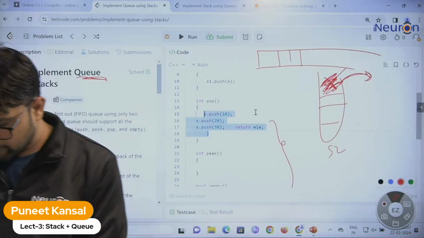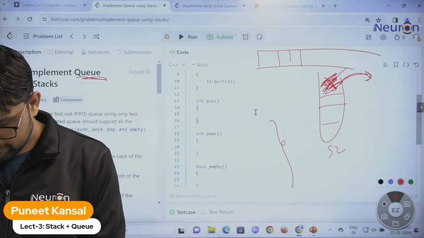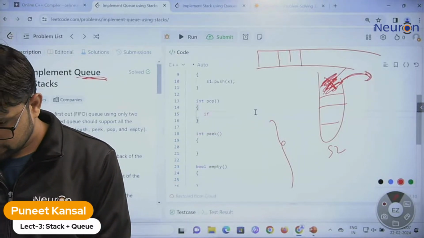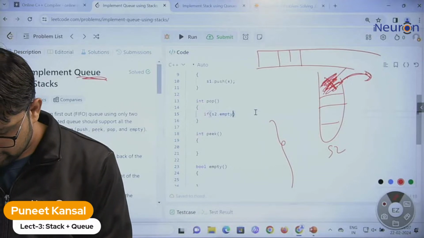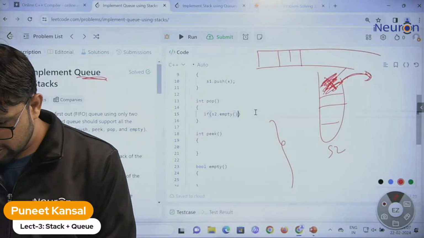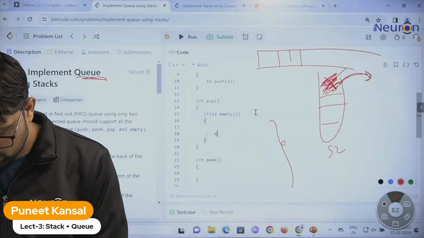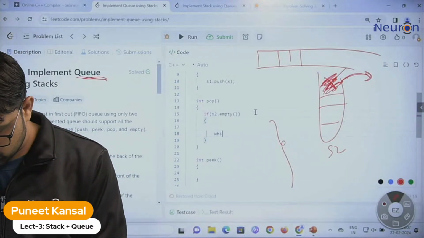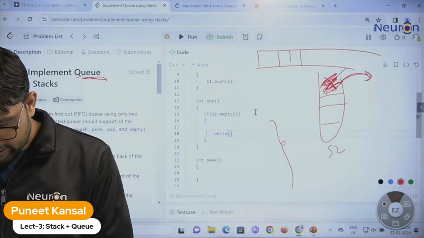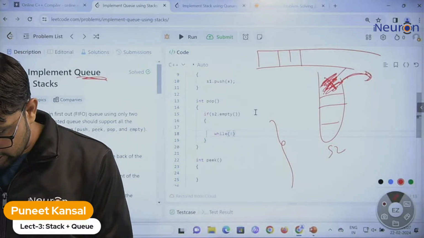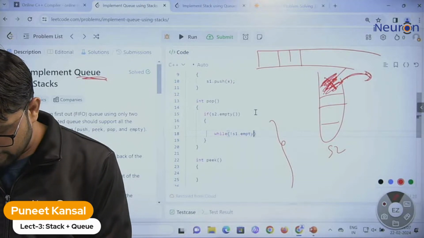We need to write the pop function again. Okay, let me write it again. If S2 is empty, then we need to shift all the elements, until my stack 1 is not empty, until my S1 is not empty.